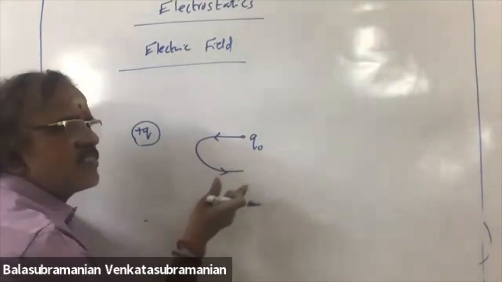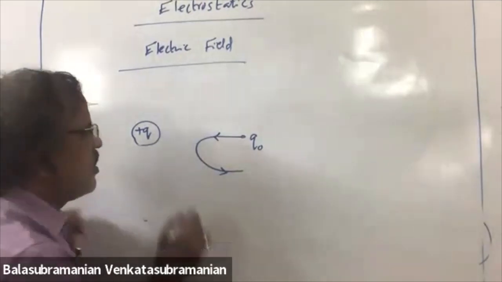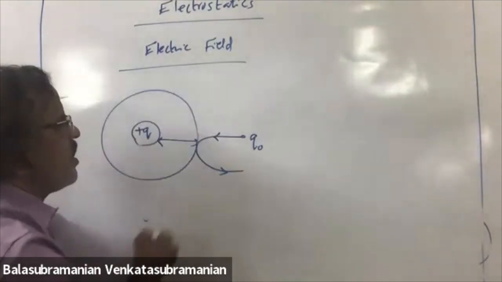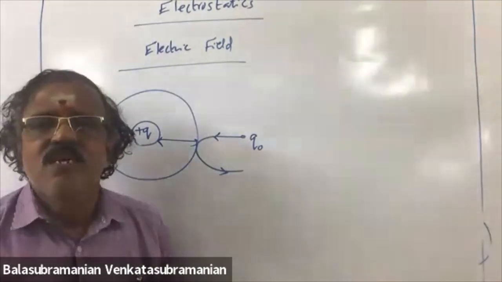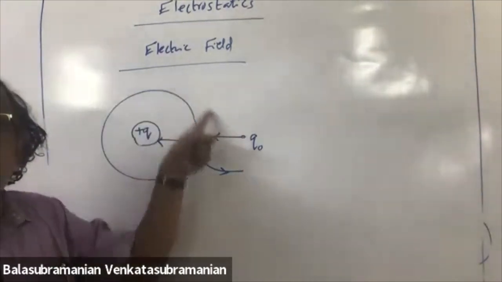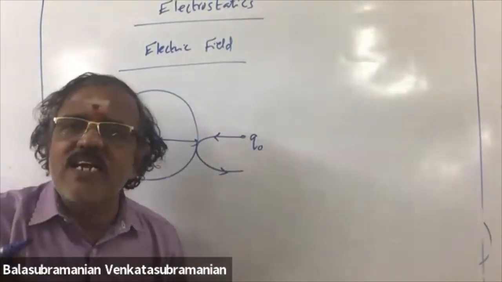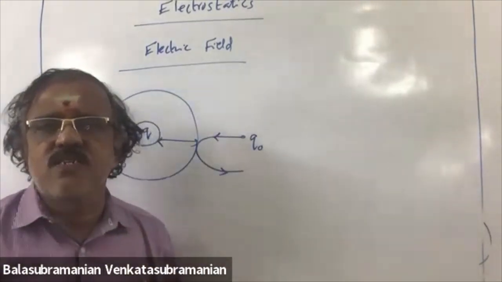Why? Both are positive, so there exists a repulsive force. So this distance, you take it as a radius, draw a circle. This is called electric field region. The region around which electric influence can be felt.